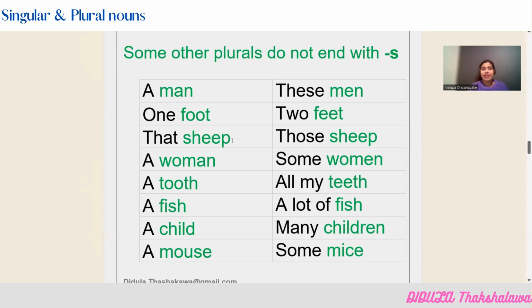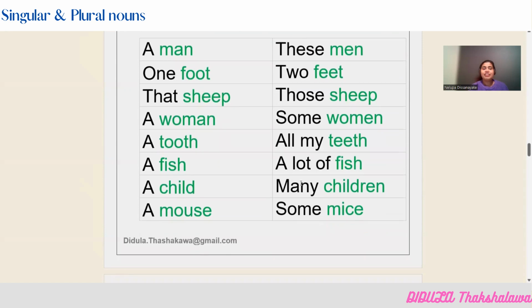Now in this example, as I have mentioned before, this word hasn't been changed. A woman, some women. So now, when you convert this singular noun into plural, this letter A has been changed into letter E. Woman, women. A tooth, all my teeth. A fish, a lot of fish. Now, you can see here this word hasn't been changed. So, how do you determine whether this is a plural? A lot of fish.